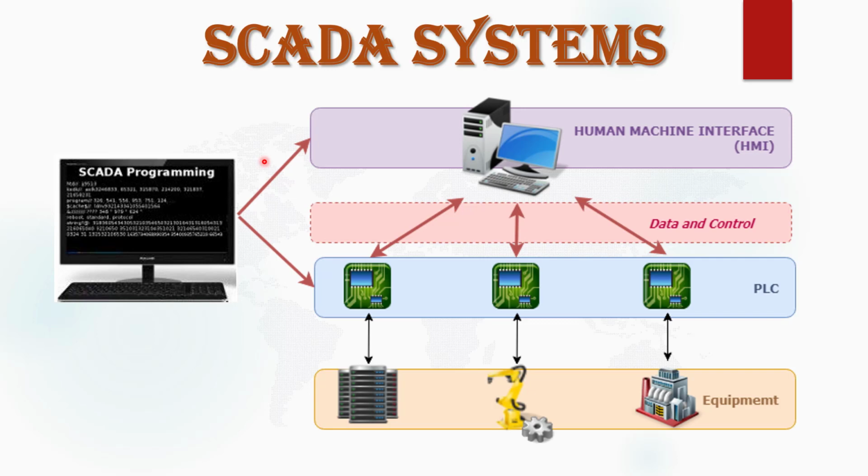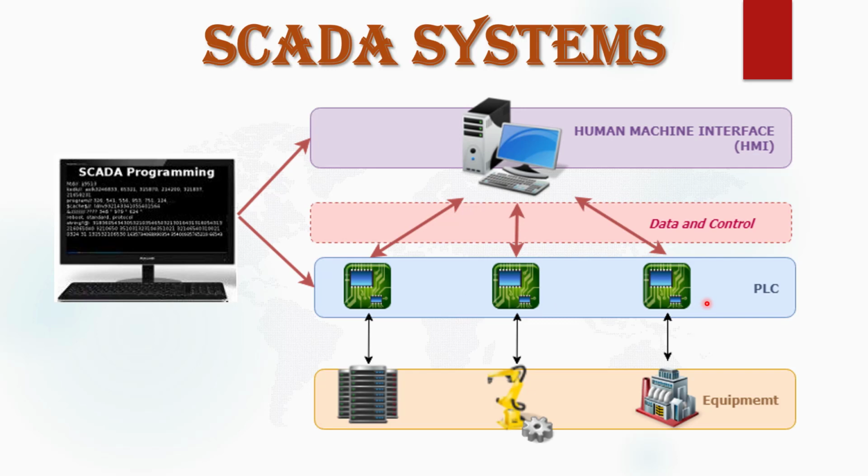As I have already told, SCADA is basically a software installed in a PC, and with the help of this SCADA software, we control the whole processing plant or whole processing equipment of the plants. So with the help of PLCs and HMI. HMI is human machine interface, which is connected to different PLCs. PLC, as I have already told, is a microprocessor-based hardware device.